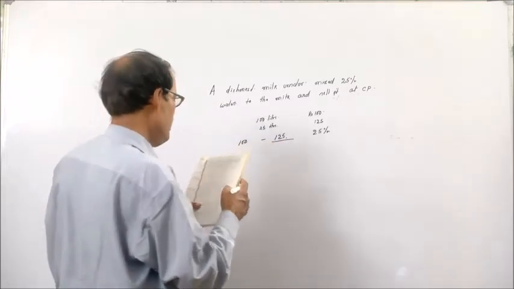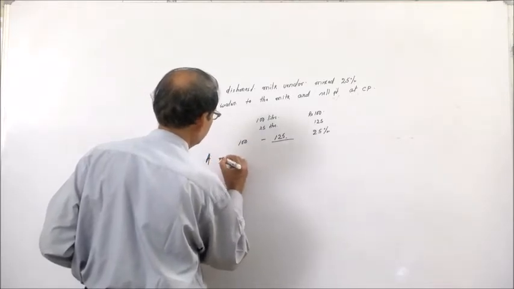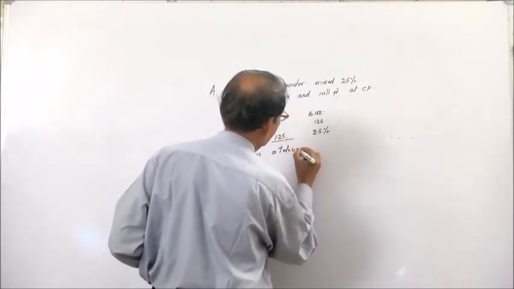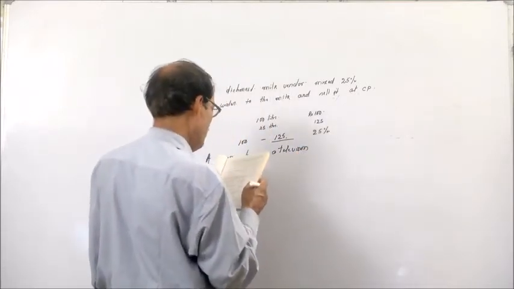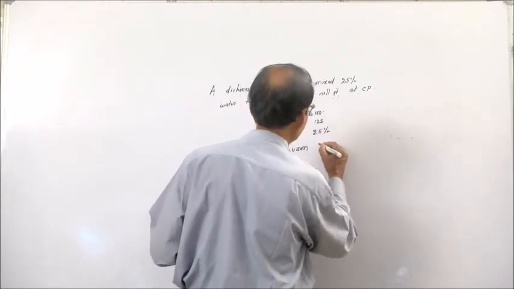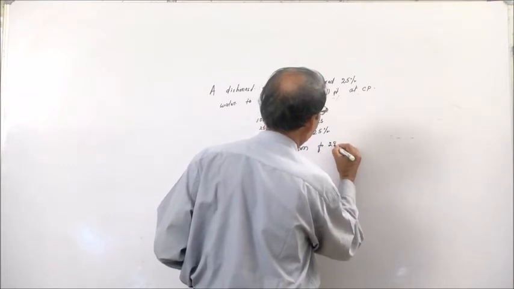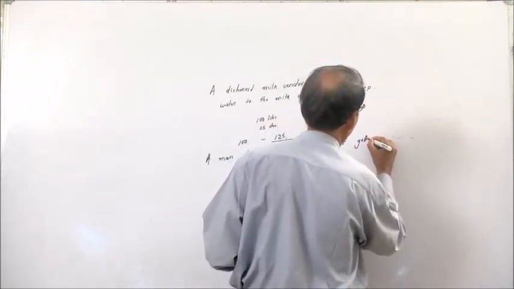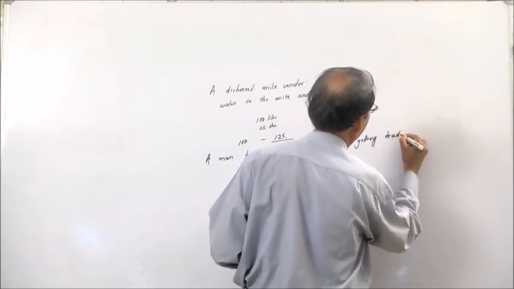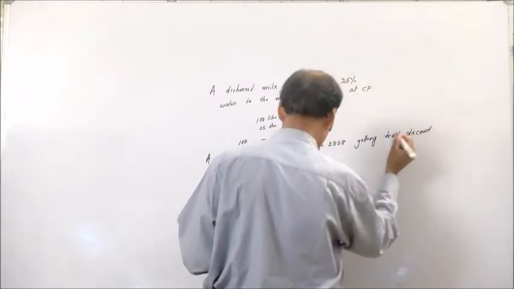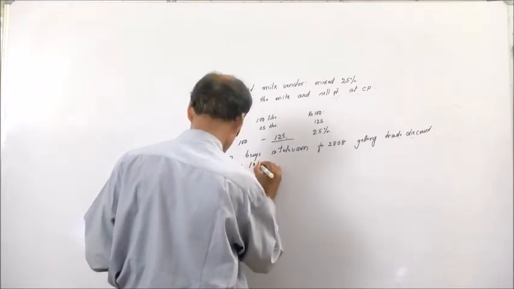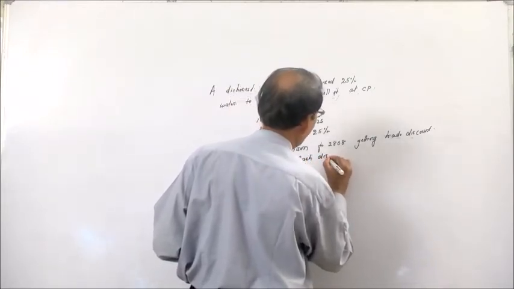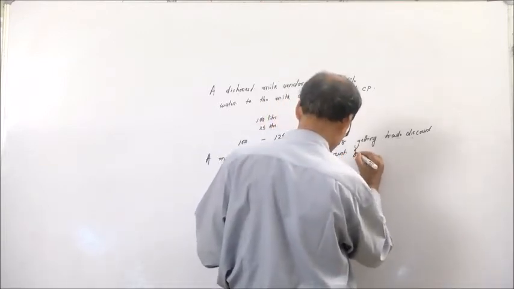A man buys a television by paying 2,808 rupees, and getting a trade discount of 10% and cash discount of 4%.